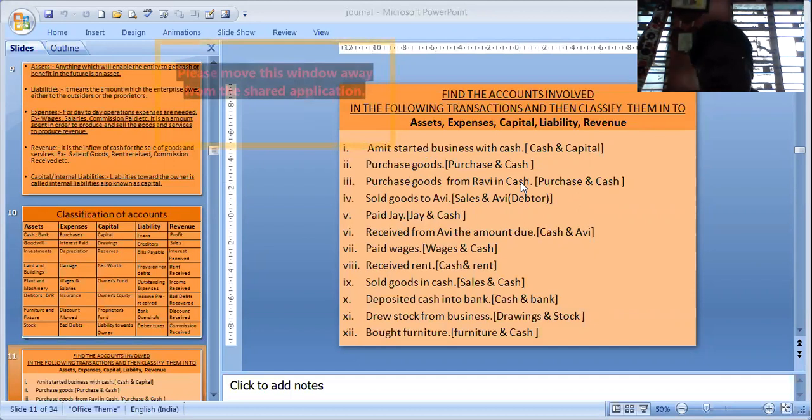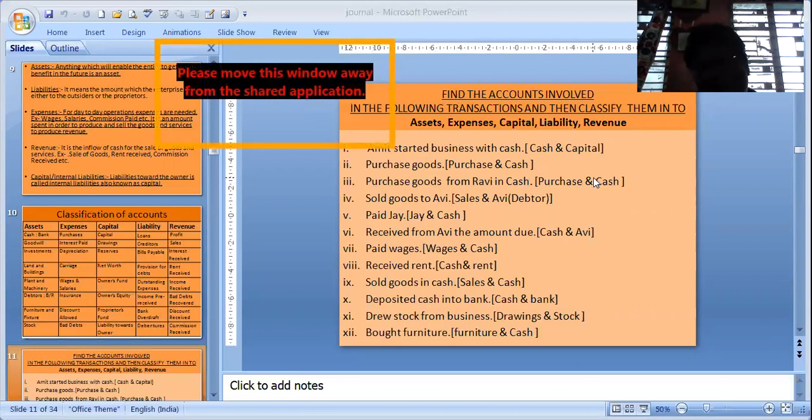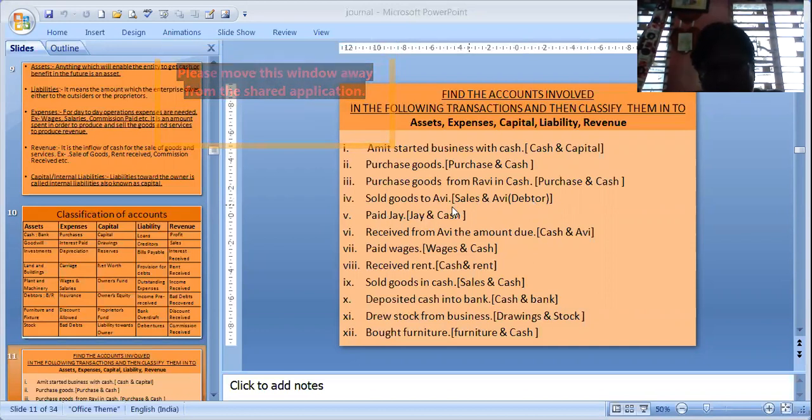If it had been given as purchase goods from Ravi, there would have been purchase and Ravi would have been written. Ravi would have been your creditor. Sold goods to Abhi. That time you have sales and Abhi over here because you have not received cash. Sales is involved and Abhi is involved. Actually, Abhi is a debtor, he should be debited, and sales is an income that is involved.